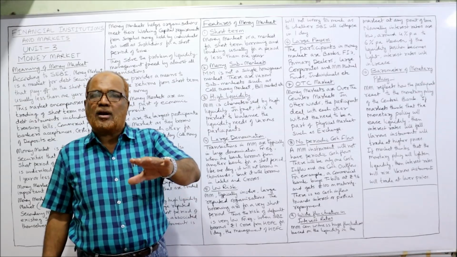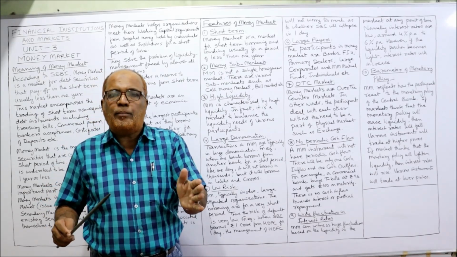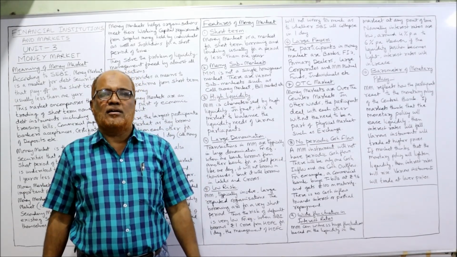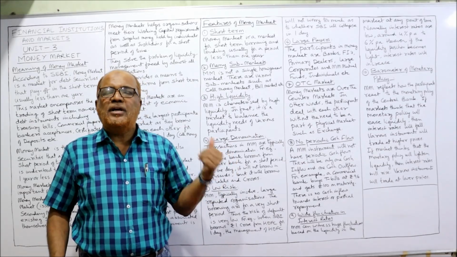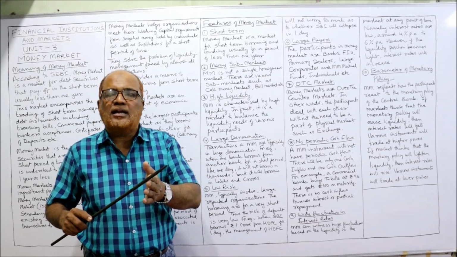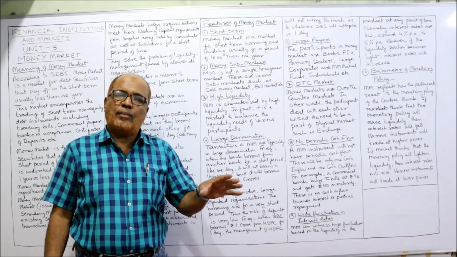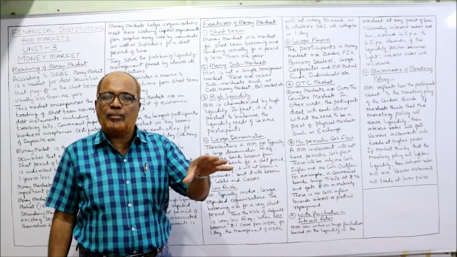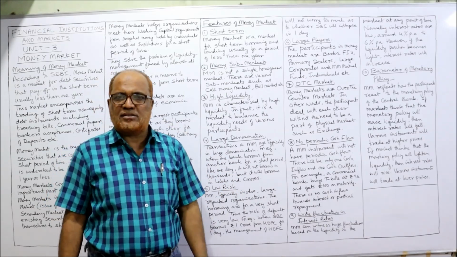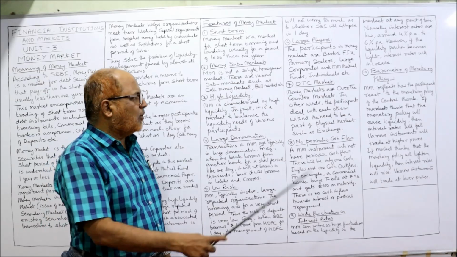A stock exchange or futures exchange is a place at which contracts are entered. But OTC means the contract can be entered at any place, face to face, by the parties. So here money market transactions are conducted face to face. No third party is involved.